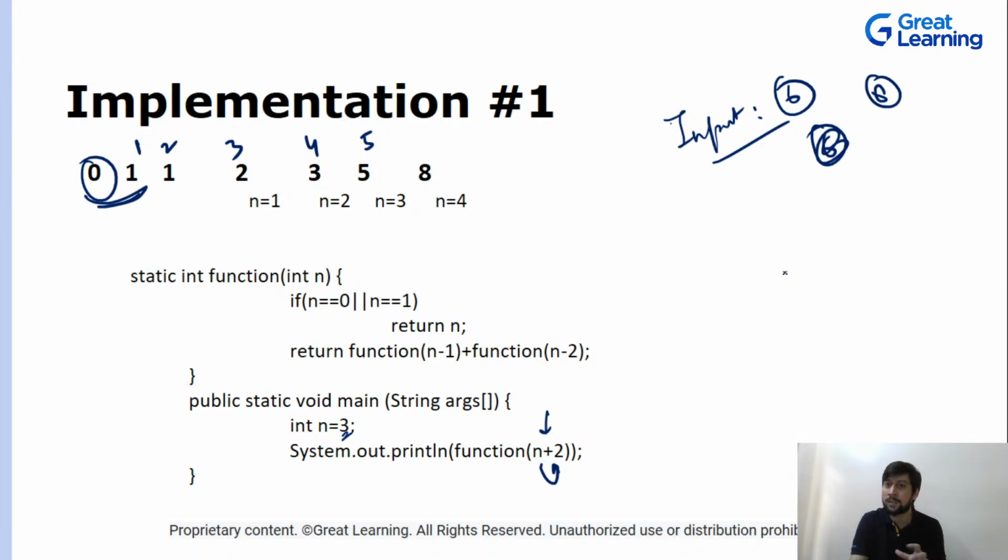If it is written that the 6th number is 5, that means he is considering this 0 as the first. It depends on how they are asking you the question. There is no such rule that this will always be the case. But if it is specified explicitly in the question that the 6th term is 5 and not 8, then the interviewer is expecting you to take 0 into consideration as well.